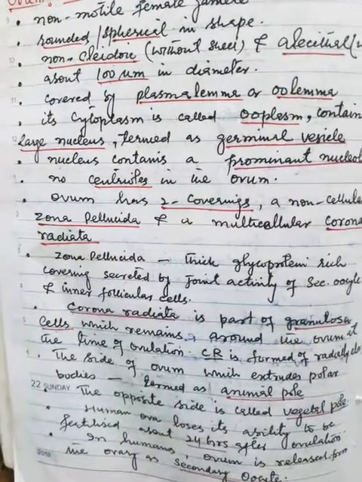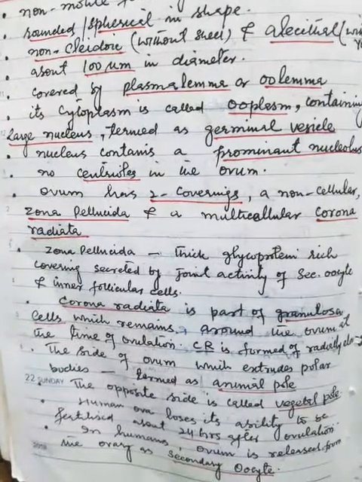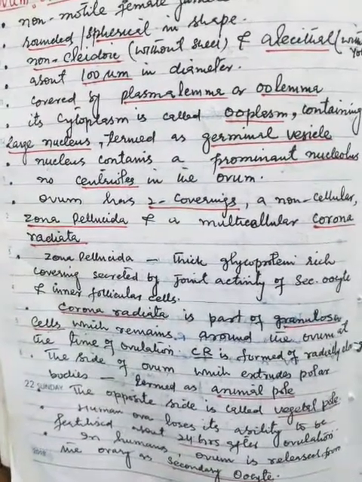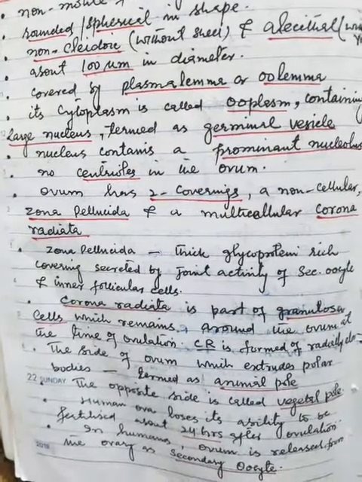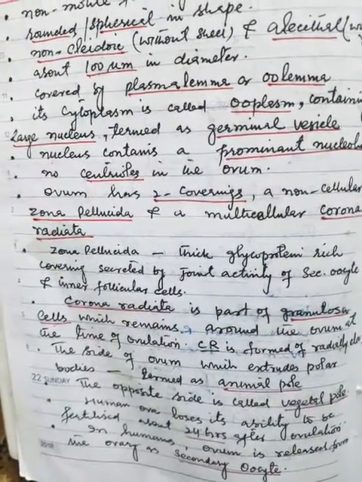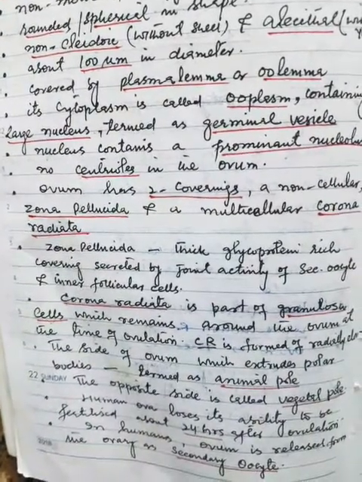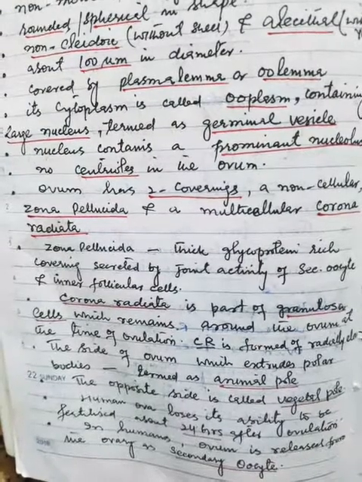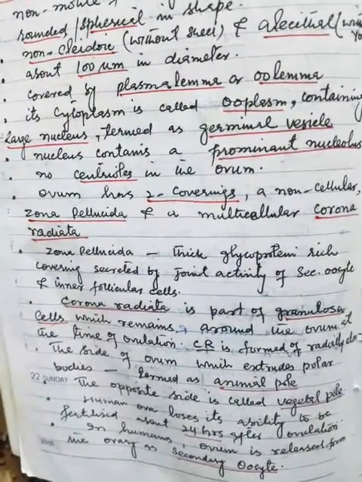The side of the ovum which extrudes polar bodies is termed as the animal pole, while the opposite side is called the vegetal pole. Human ova lose their ability to be fertilized about 24 hours after ovulation. In humans, the ovum is released from the ovary as a secondary oocyte.